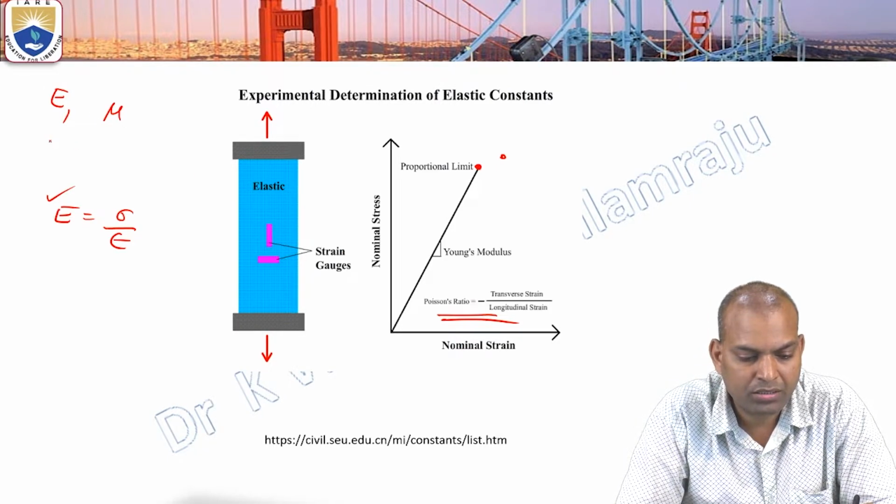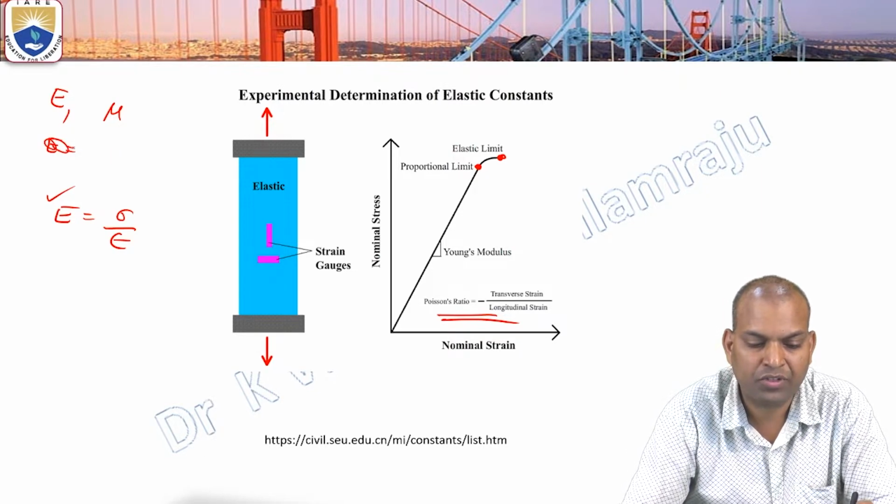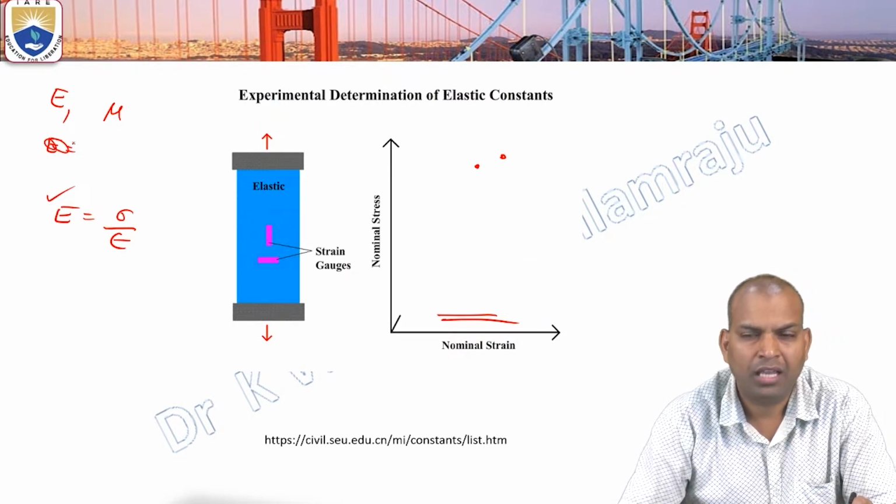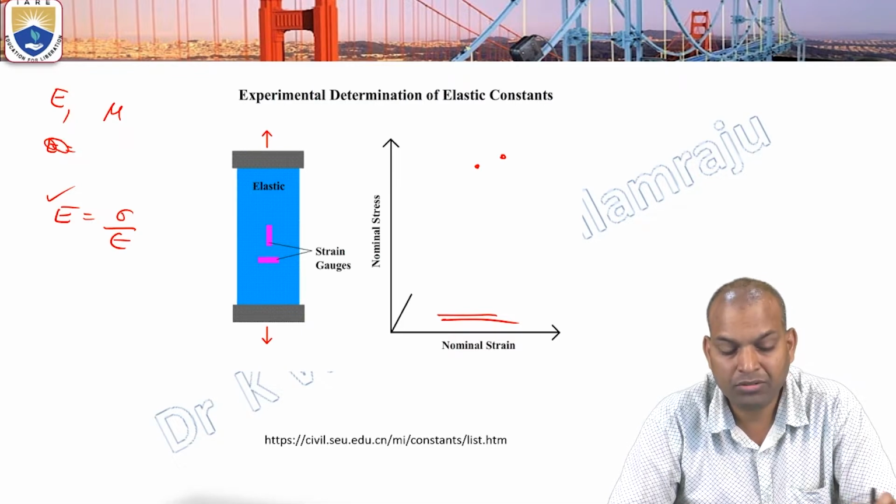If you want a relationship between E, K and mu, then E equals 2G times (1 plus mu), and like that we can find the relations, and the other elastic constants can also be calculated.